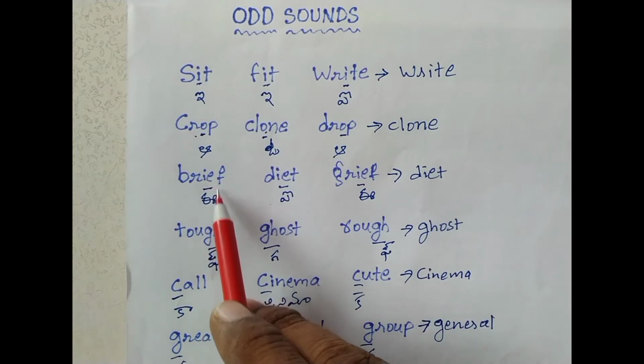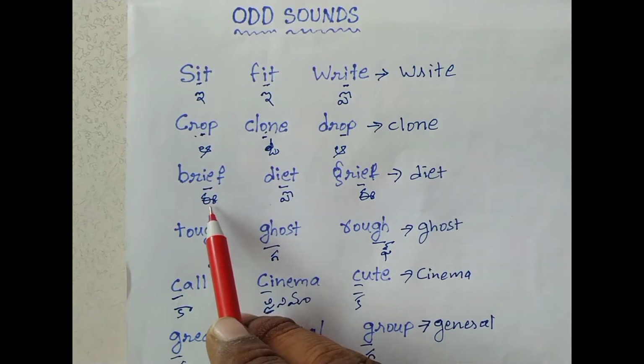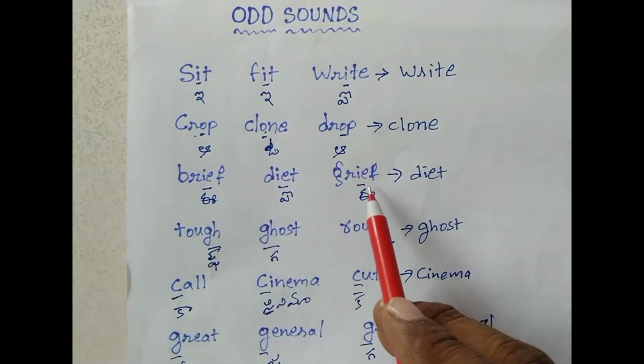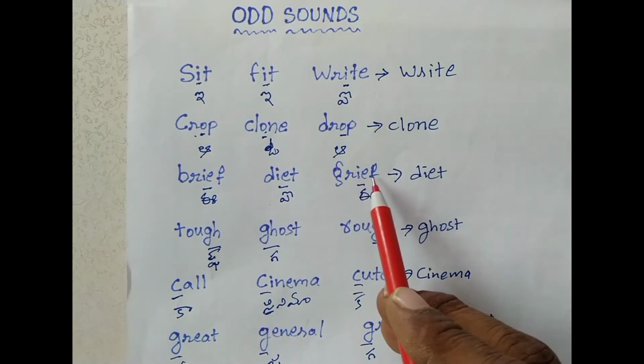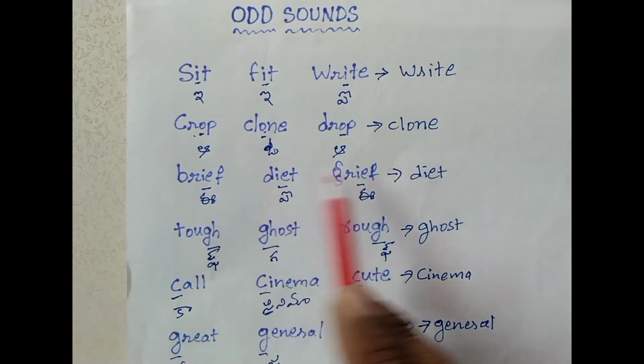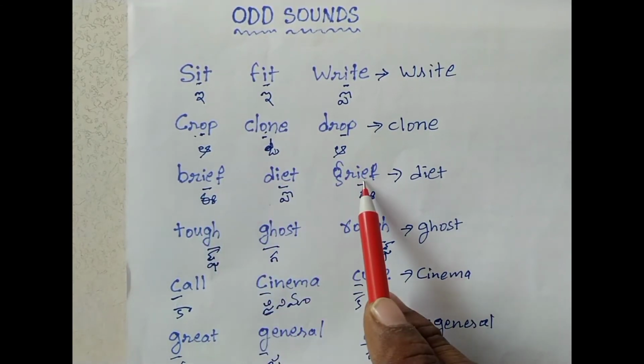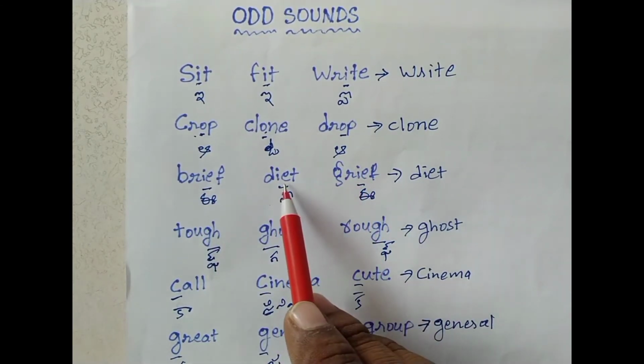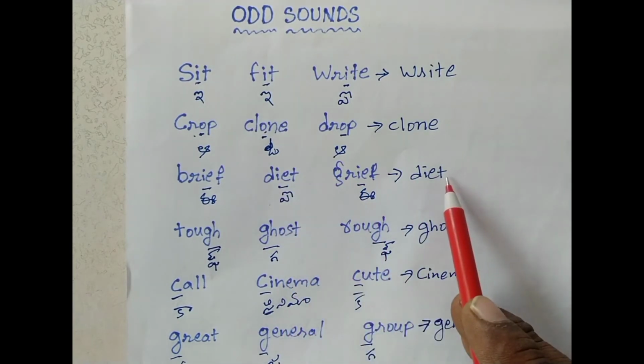Next, brief, diet, grief. Brief, I is underlined and it is giving the sound E. Grief, I is underlined and I is giving the sound E. So these 2 words, brief and grief, have the same sound, but the different sound word is diet. So the odd sound is diet.